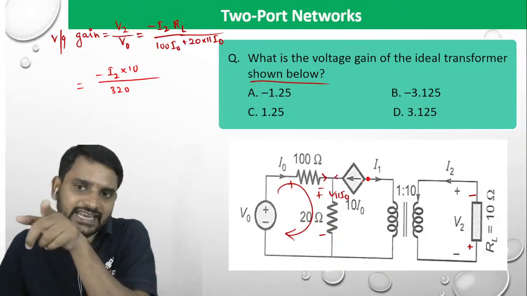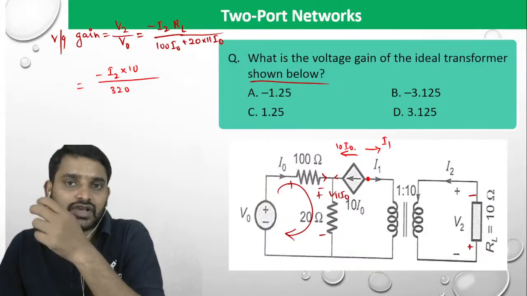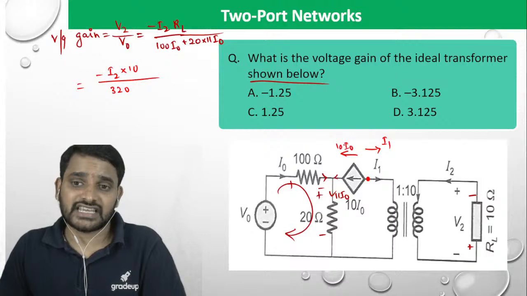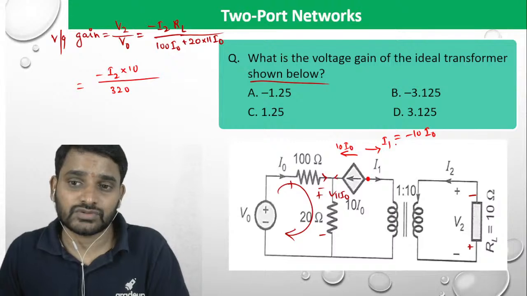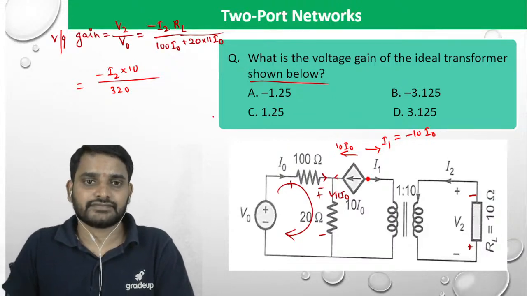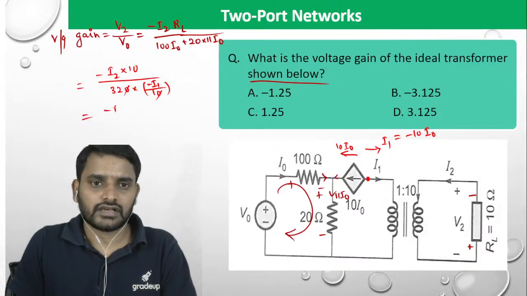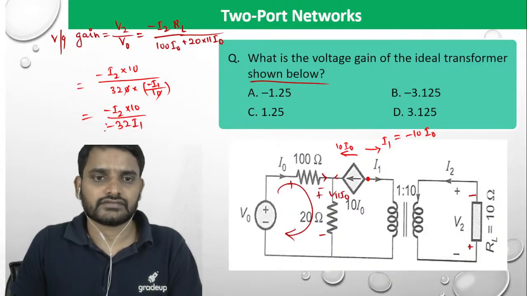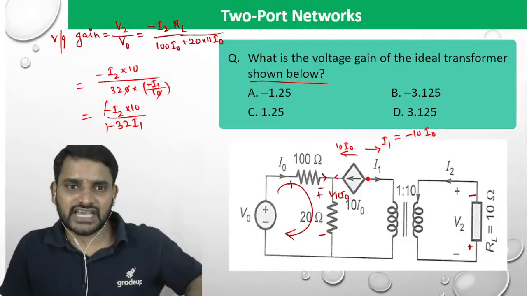If you look at this one, 10 I naught is moving in this direction. I1 is moving in this direction. So I can write I1 is equal to minus 10 I naught. So I can replace I naught is equal to I1 by minus 10. So in this way, then I2 into 10 divided by 32 times I1. So this could be the answer. You can even still replace I2 and I1.